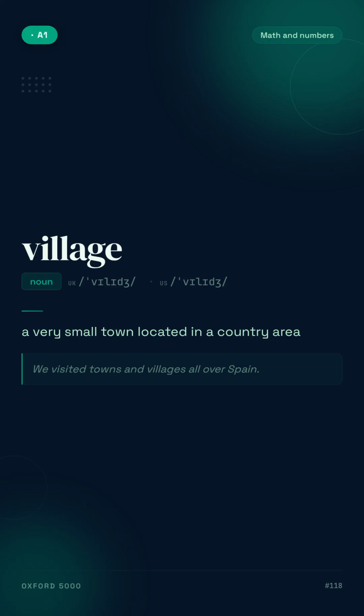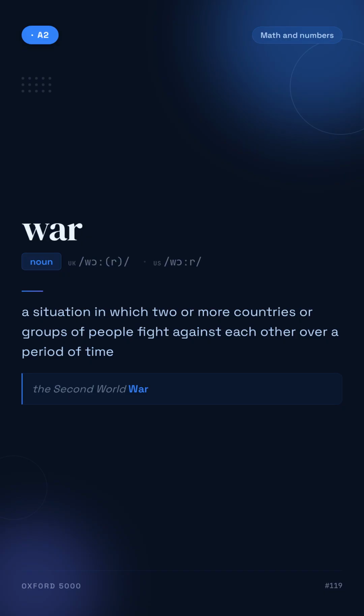Village. A very small town located in a country area. For example, we visited towns and villages all over Spain. War. A situation in which two or more countries or groups of people fight against each other over a period of time. For example, the Second World War.